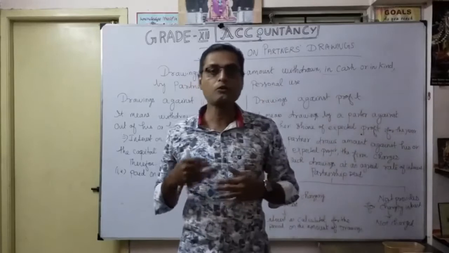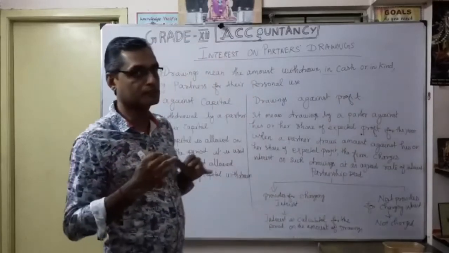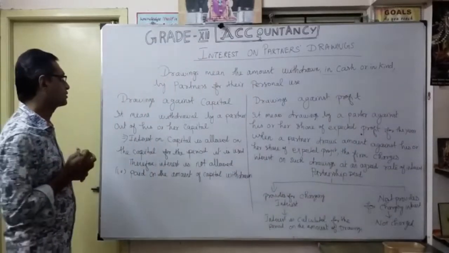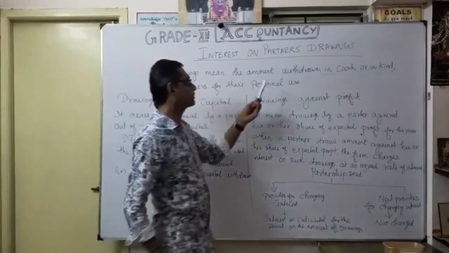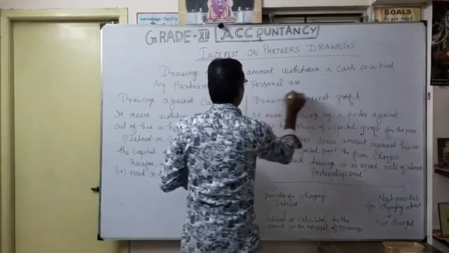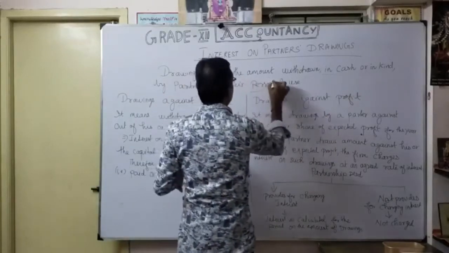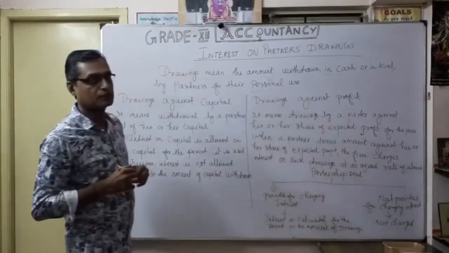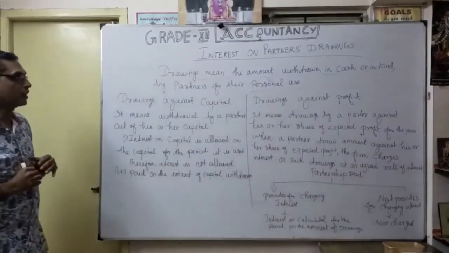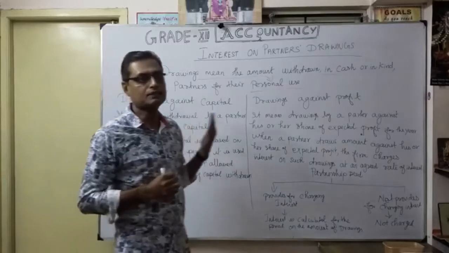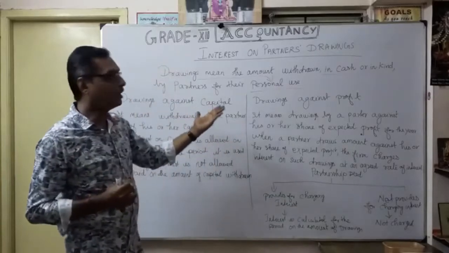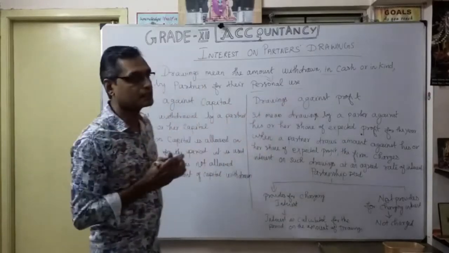How will they get money? How will they withdraw? In cash or in kind, by partners for their personal use. When it is for personal use, it is called drawings. That is the meaning of drawings. The drawings may be against capital or against profit. There are two classifications of drawings.